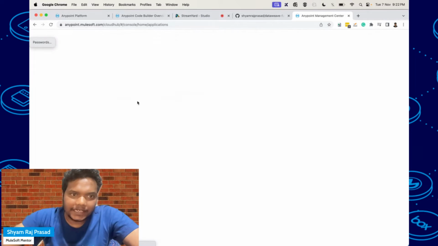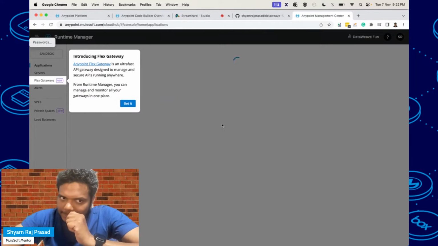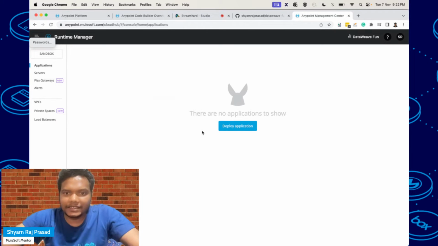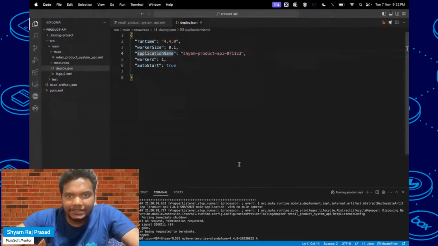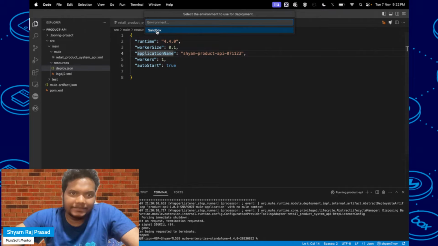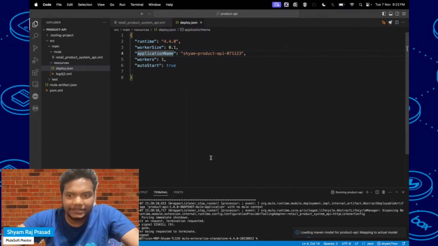So I will choose the sandbox. Here you can see there are no applications to show. I will go to Visual Studio Code again and click on that link, and it will ask which environment we have to deploy. I will click on that sandbox.